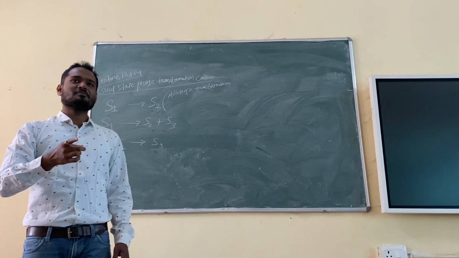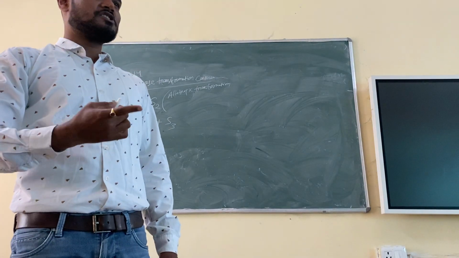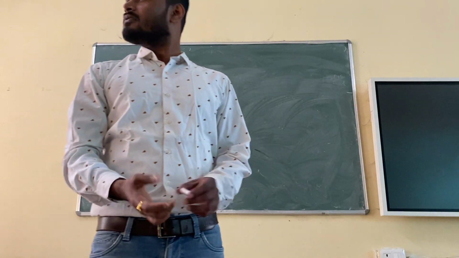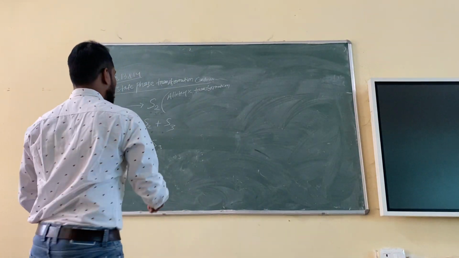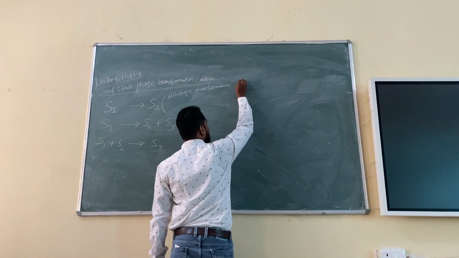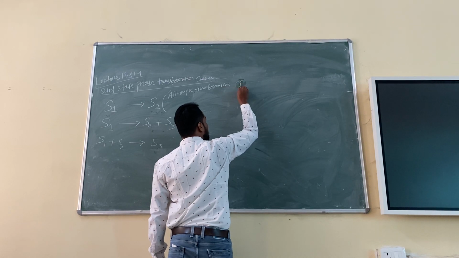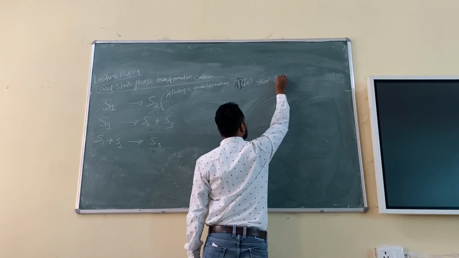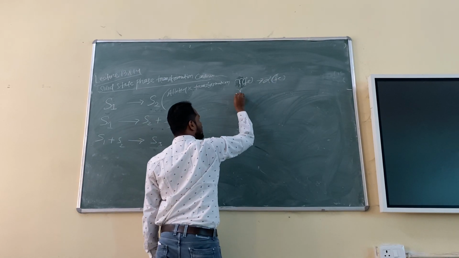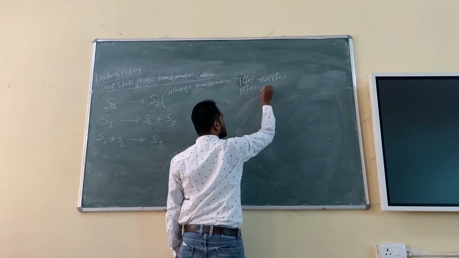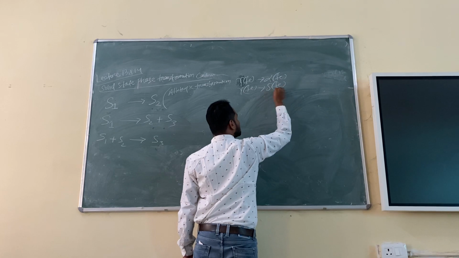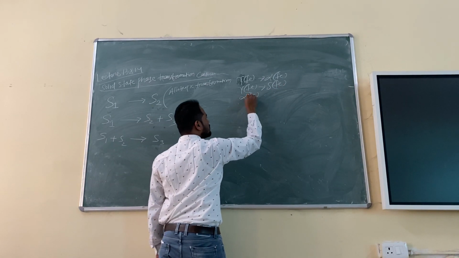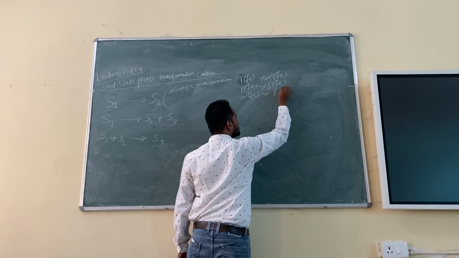Or instead of transformation, what can you also say? Transition, right? Because there will be no change in composition. So a simple example I can give is iron. In case of iron, gamma iron becomes alpha iron, for example. Or gamma iron will become delta iron. Or you can say alpha iron will become gamma iron.